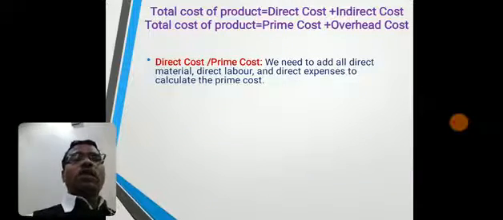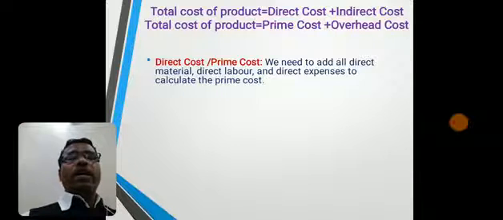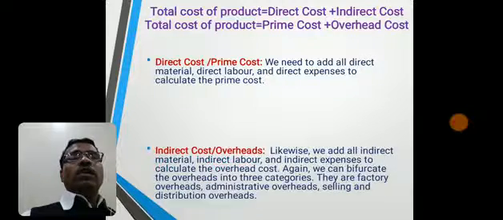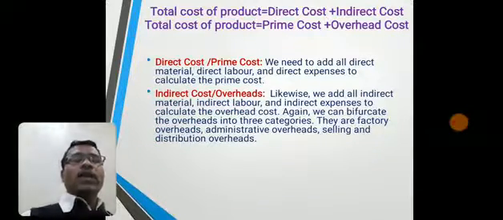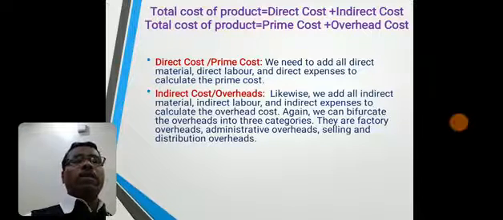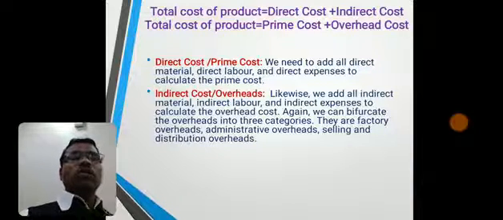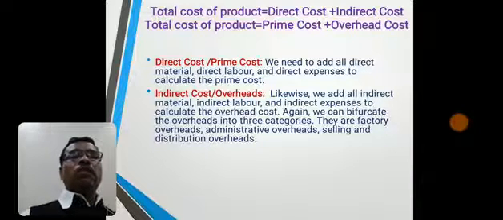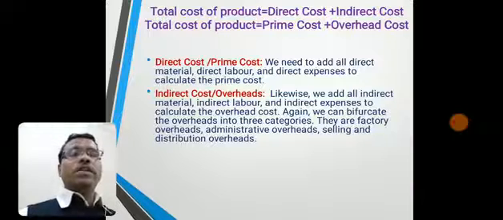Direct cost, prime cost means we need to add all direct material, direct labor and direct expenses to calculate the prime cost. Then indirect cost or overheads. Likewise, we add all indirect materials, indirect labors and indirect expenses to calculate the overhead cost. Again, we can bifurcate the overhead cost into three categories. Firstly, factory overheads, secondly, administrative overheads, and thirdly, selling and distribution overheads.